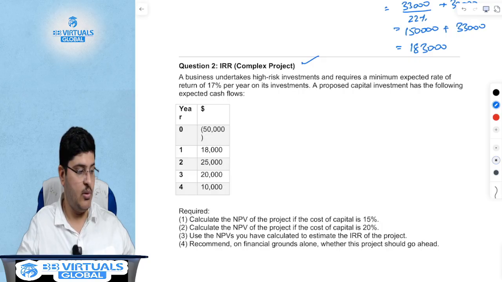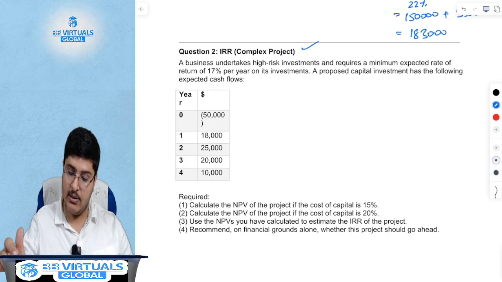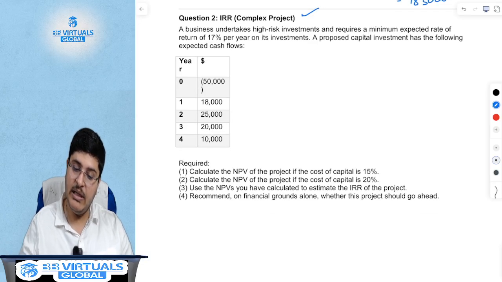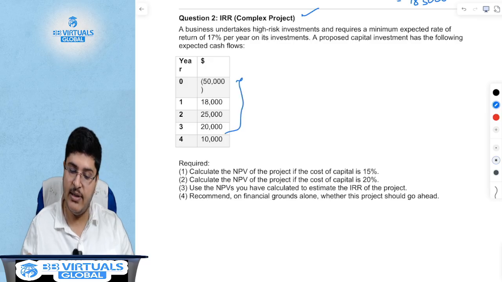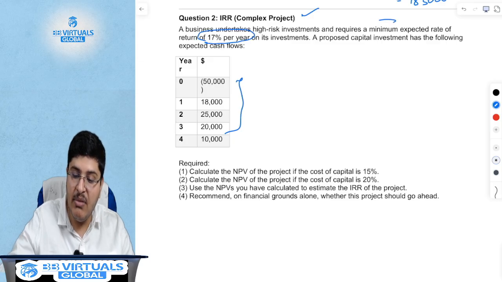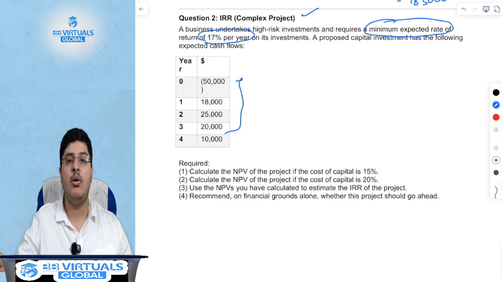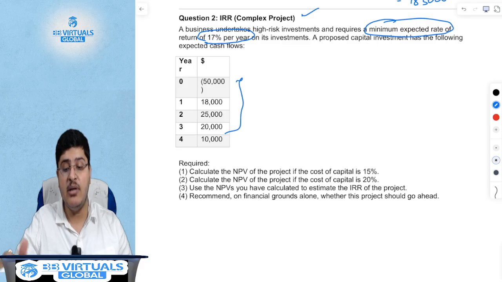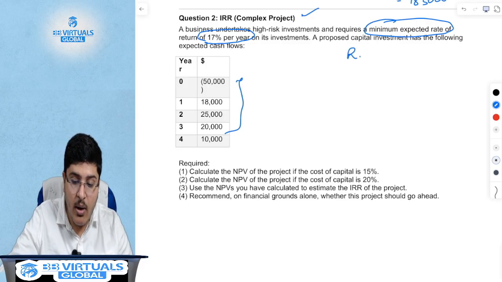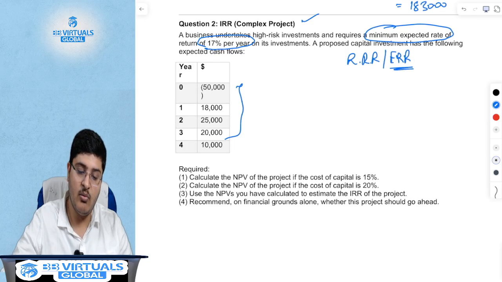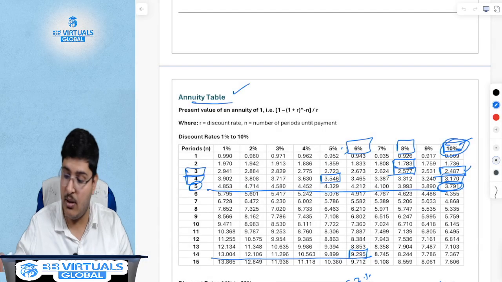Now the next one will be question number 2, which is the next complex sum. You have been given cash flows of a project for 4 years. You are expecting a rate of return, your minimum expected rate of return. What does this mean? You as a company will invest only if a project is earning a minimum required rate of return or expected rate of return. What was expected rate of return? Expected rate of return was nothing but IRR.